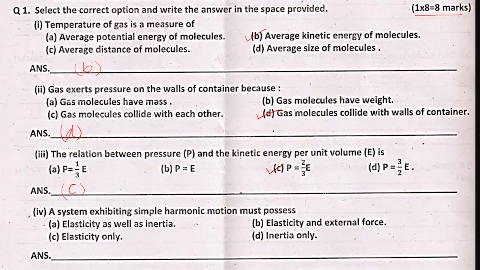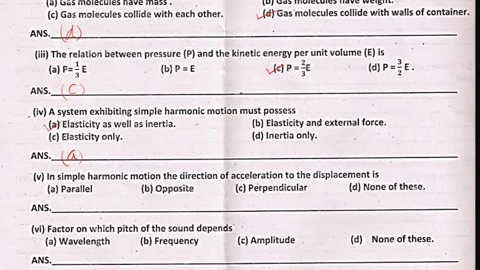Now moving towards the fourth part: a system exhibiting simple harmonic motion must possess elasticity as well as inertia, elasticity and external force, elasticity only, or inertia only. So A is the right option for this. The necessary condition is elasticity as well as inertia.